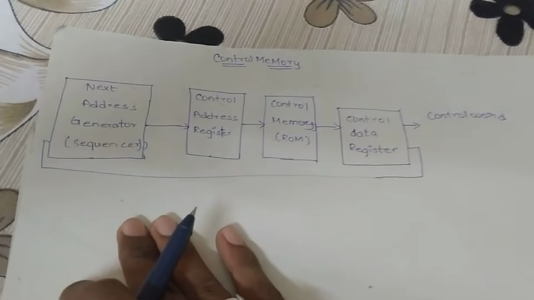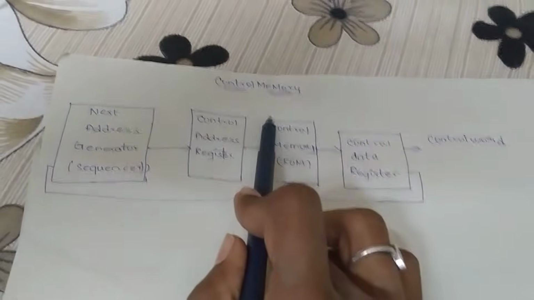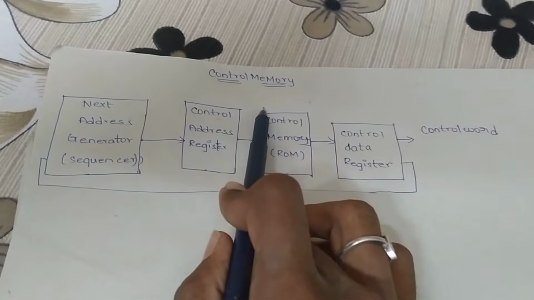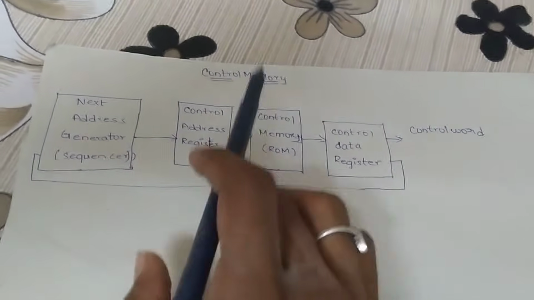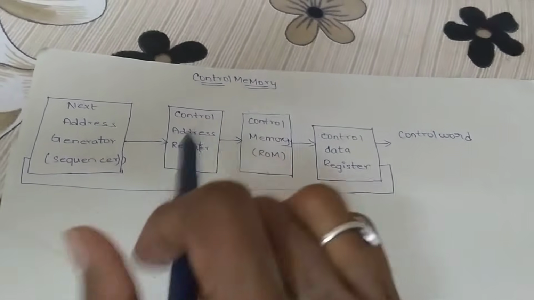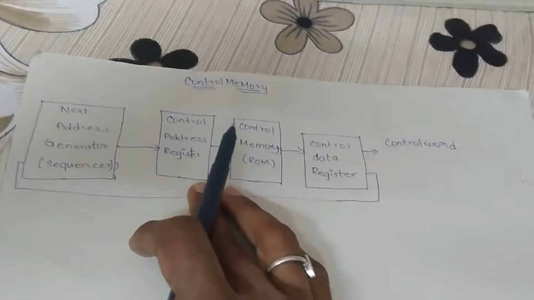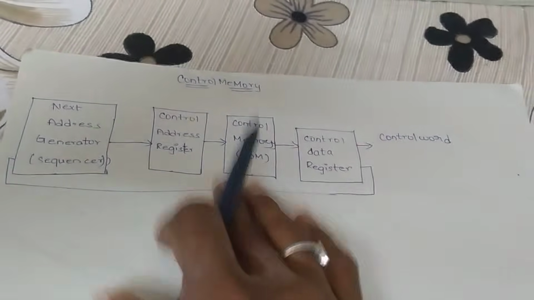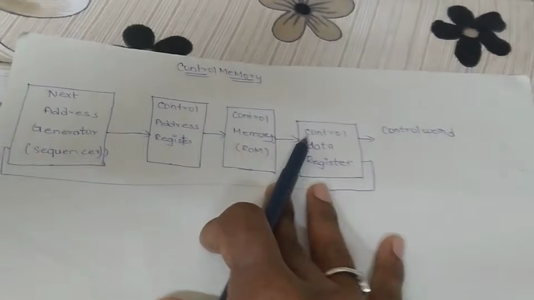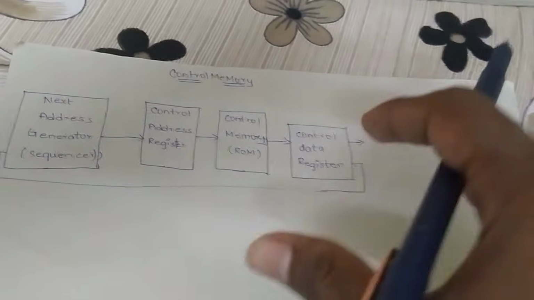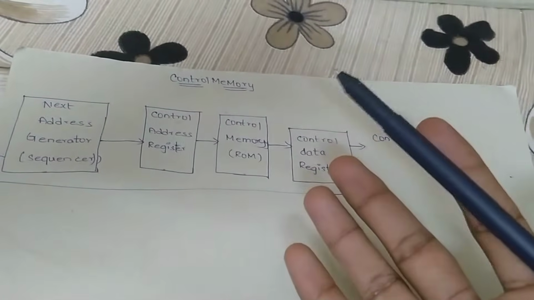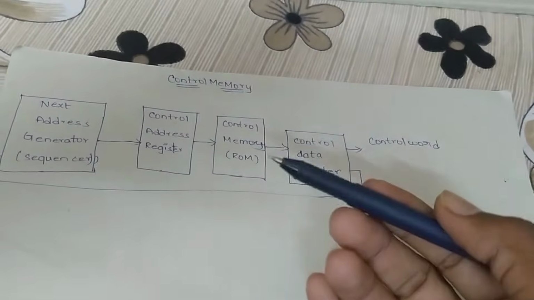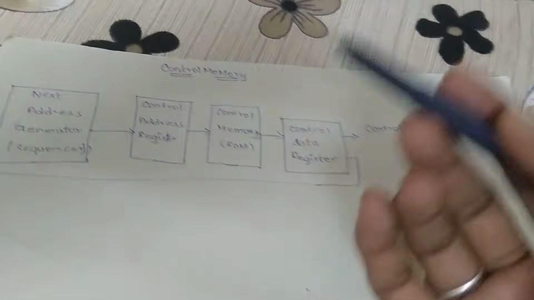Okay, today our topic is control memory. Control memory is nothing but the memory present within the control unit. Control memory stores microprograms. A microprogram is nothing but a collection of microinstructions. Microinstructions can contain one or more micro operations.